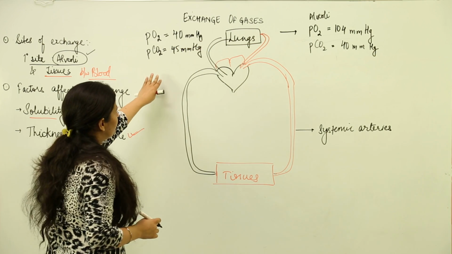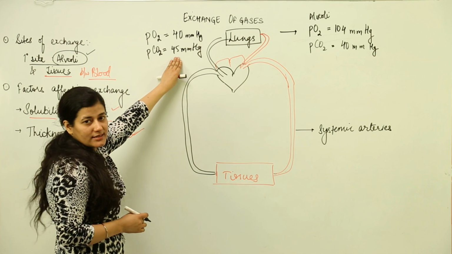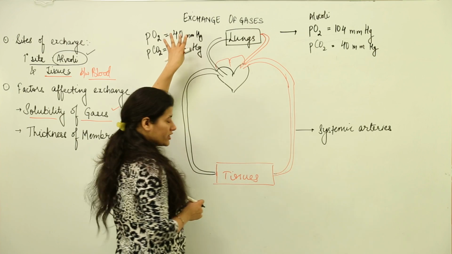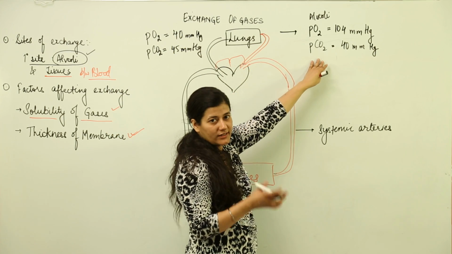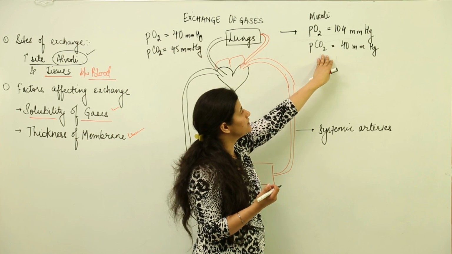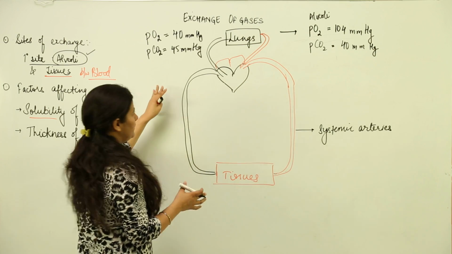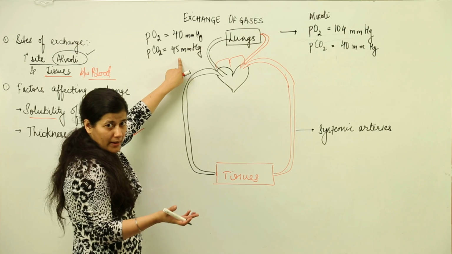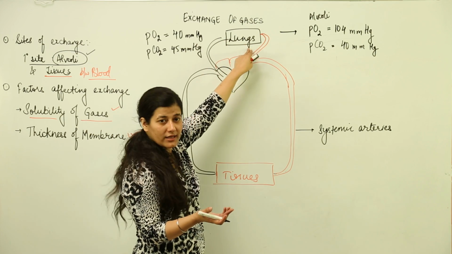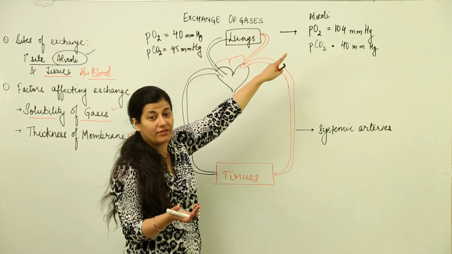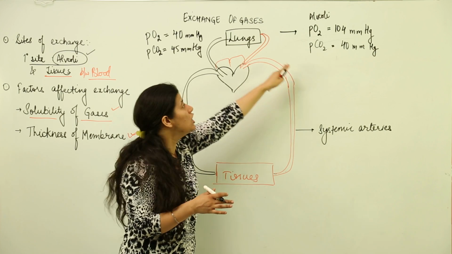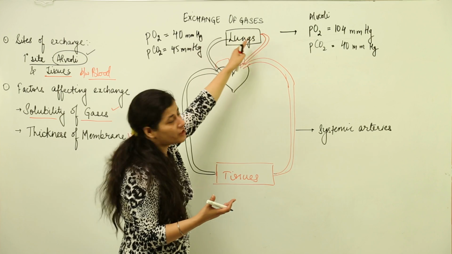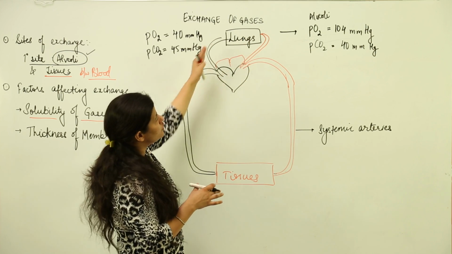Now you can see the difference between the deoxygenated blood and the air that we have inhaled in the alveoli. So automatically, the carbon dioxide having higher partial pressure would move into the lung alveoli, and oxygen which has higher partial pressure inside the alveoli would move into the blood of the pulmonary circulatory path.